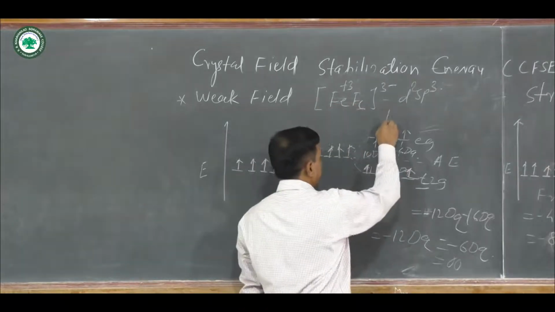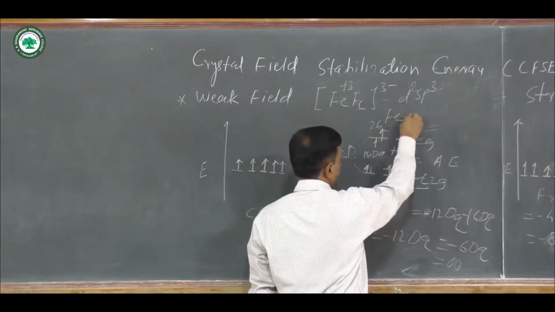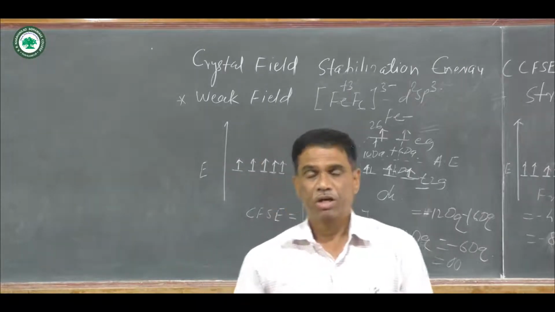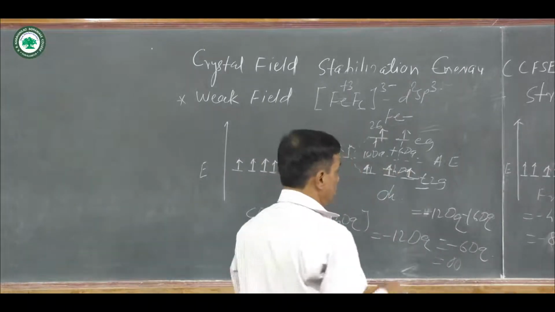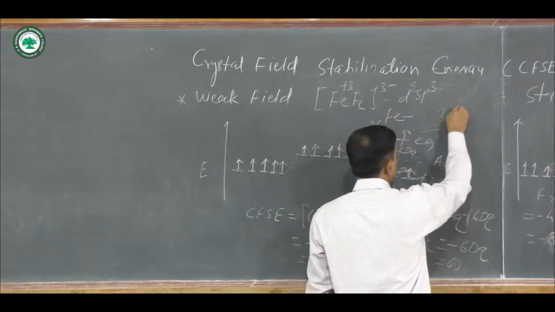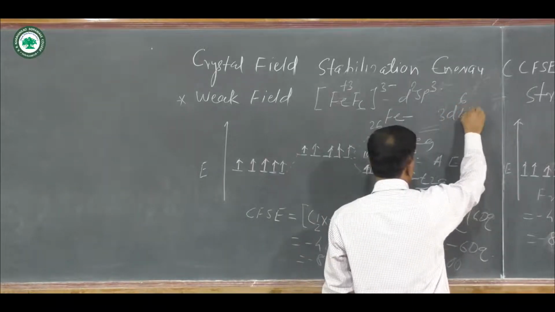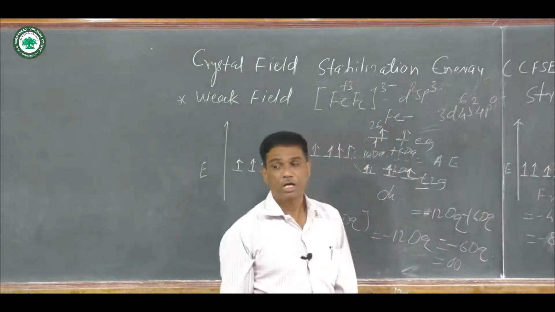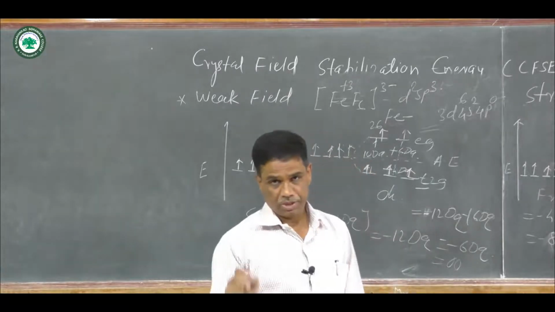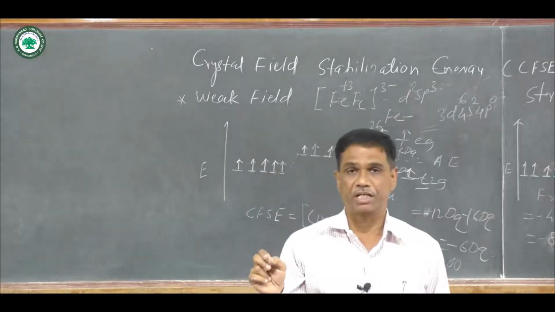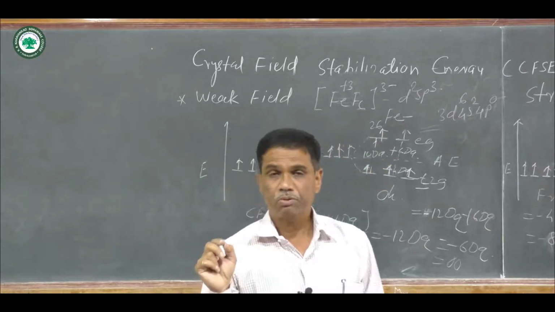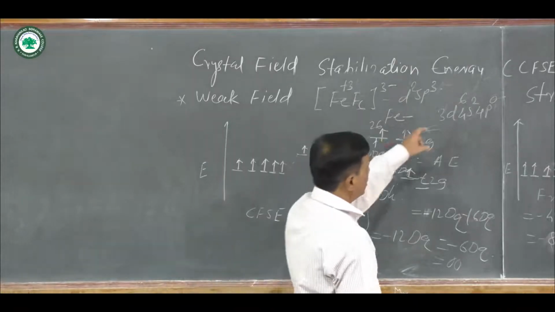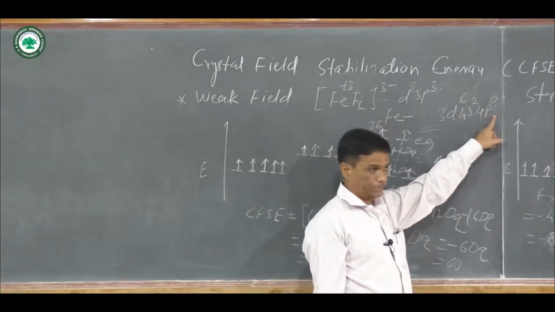You know that iron has atomic number 26 and the ground state electronic configuration is 1s2 2s2 2p6, 3s2 3p6. Then in the valence shell, here 3d6, then 4s2 and 4p0. The valence shell means the outermost orbital. What is the ground state electronic configuration for iron? Atomic number 26, 1s2 2s2 2p6, 3s2 3p6, 3d6, 4s2, 4p0.